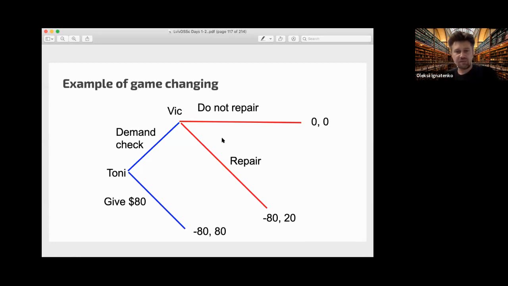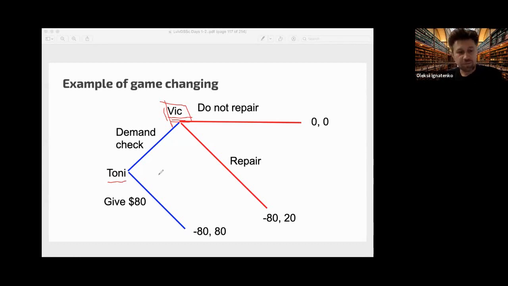So we have a situation. We have here a guy, and this guy actually scraped a little bit the car of the other guy. So this guy wants to repair, and they do not want to ask an insurance company. They want to settle it between them.